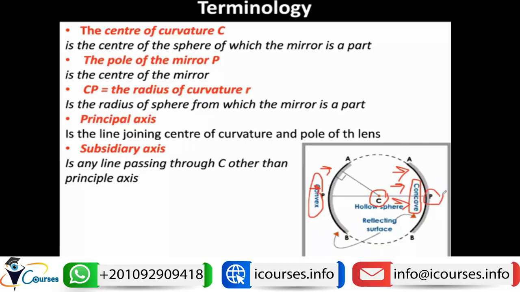P is the center of the mirror. So the center of the sphere is C, the center of the mirror is P, or the pole of the mirror. If we have a line that connects the C to the P, then this is called the radius of curvature. So the radius of curvature is the line extending from the C, or the center of curvature, to the P, or the pole of the lens.